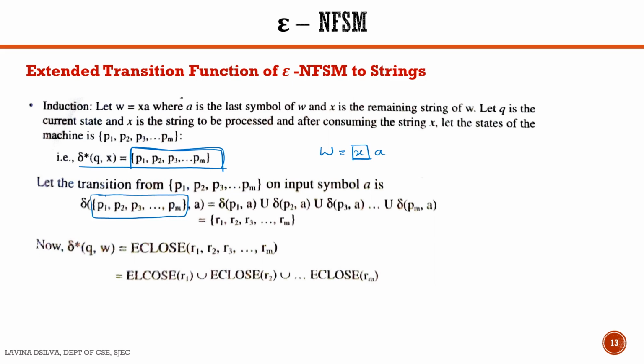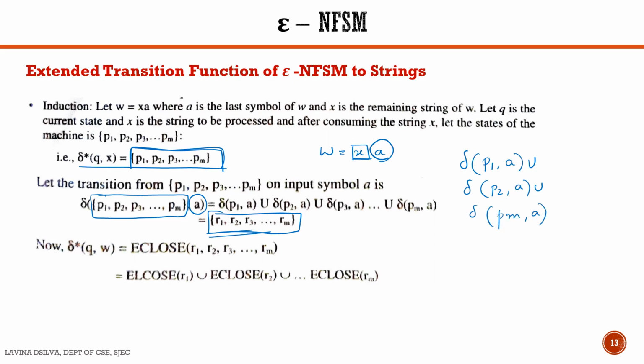On this P1 to Pm state, what symbol do we give? It is A. So to which states does the transition occur? It occurs to some states, say R1 to Rm. And how do we obtain this R1 to Rm? It is delta of P1 on A union delta of P2 on A union, till delta of Pm on A. The union of all these transitions gives you the states R1 to Rm.